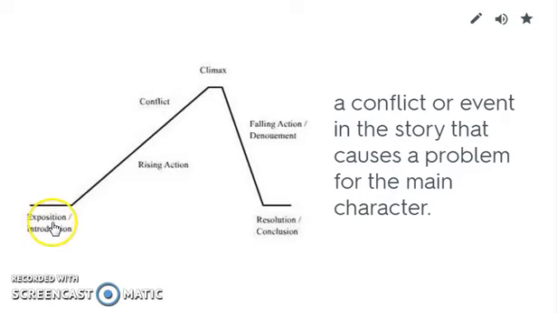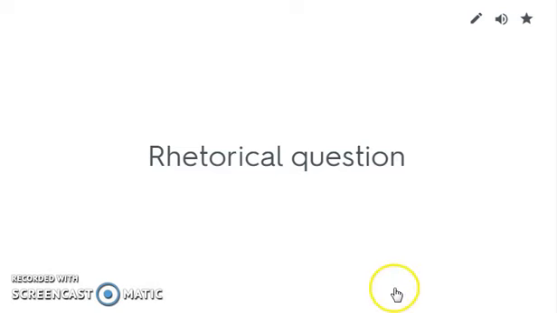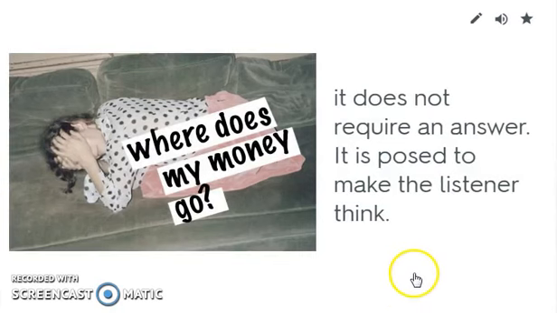And this is Freytag's pyramid, which shows us the traditional arc of a story. We have the exposition, the rising action, the conflict, the climax, which would be the highest point, the falling action, and the resolution. And you can think about these elements as you read the Odyssey. Rhetorical question. Very easy.